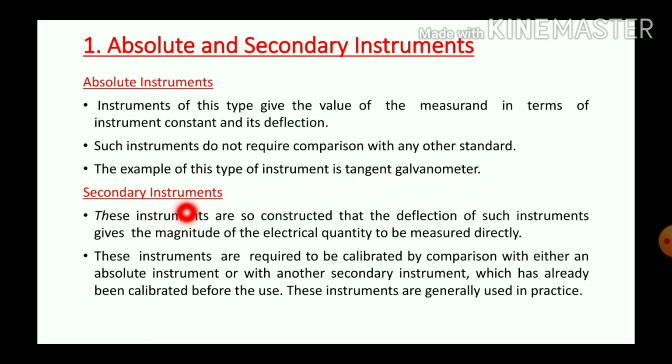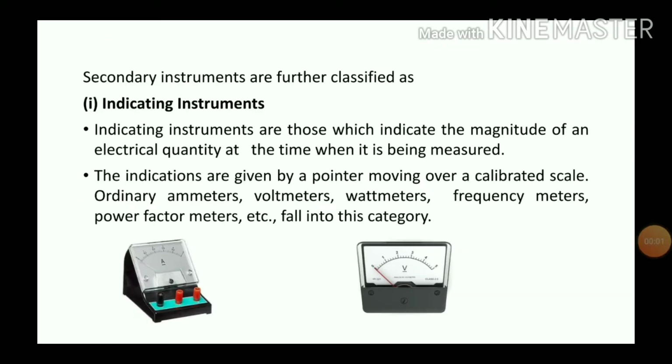Coming to secondary instruments, these instruments are so constructed that the deflection of such an instrument gives the magnitude of the electrical quantity to be measured directly. These instruments are required to be calibrated by comparison with either an absolute instrument or with another secondary instrument which has already been calibrated before use. The most commonly used instruments are secondary instruments. Secondary instruments are classified into three types. They are indicating instruments, integrating instruments and recording instruments.